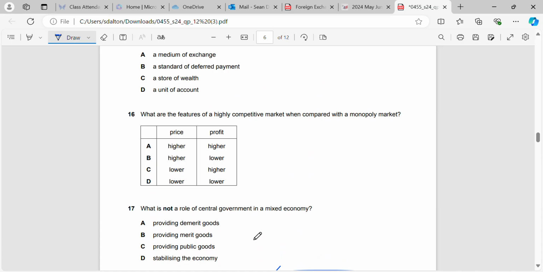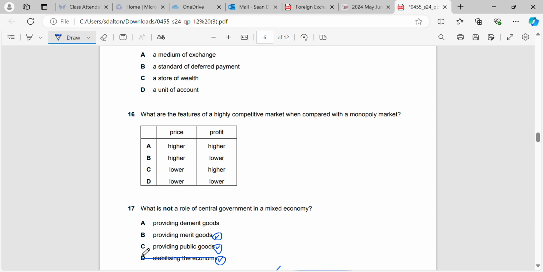Okay, what is not a role of a central government in a mixed economy? So, in this case, do they have to provide merit goods? Yes. Because they're underconsumed, they may not be provided. They definitely have to provide public goods because the private sector won't provide them. And they have an aim of price stability, so they want to keep inflation at a manageable rate.